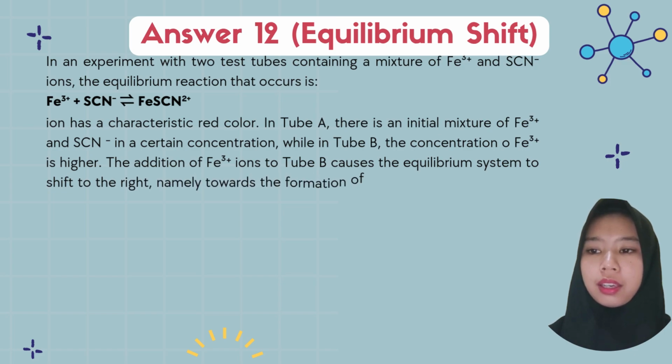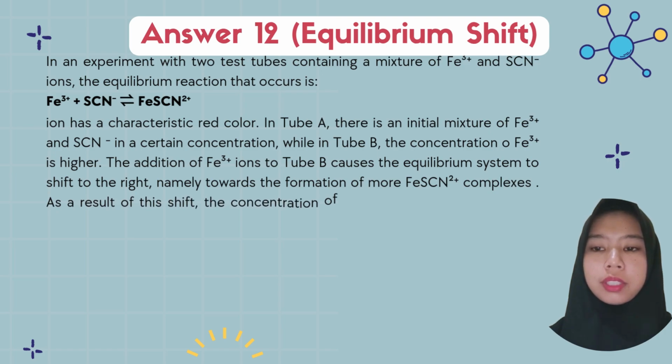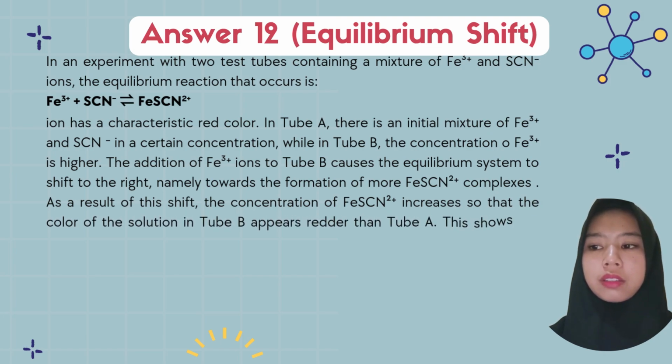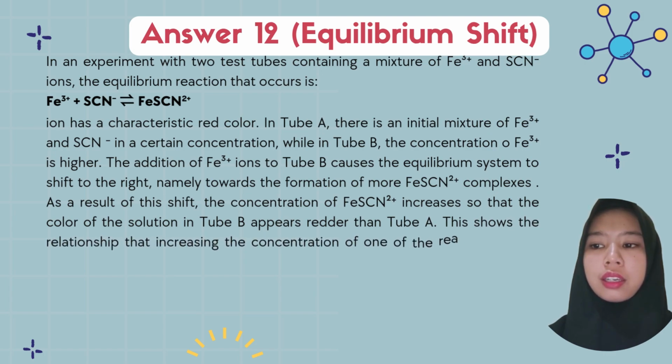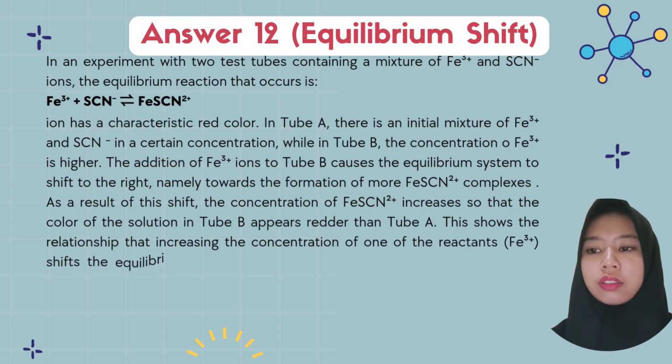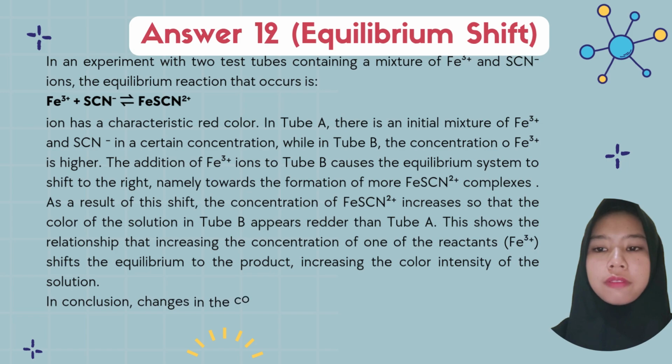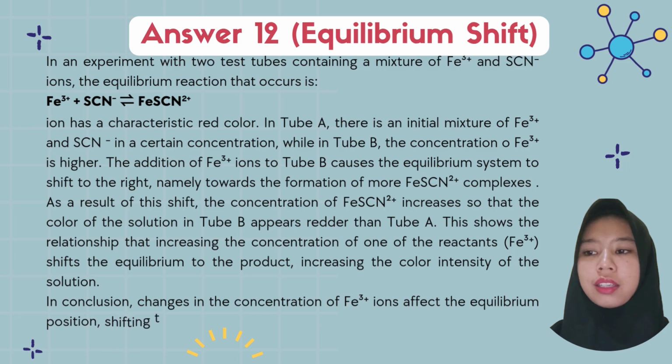In tube A, there is an initial mixture of Fe3+ and SCN- in a certain concentration, while in tube B, the concentration of Fe3+ is higher.